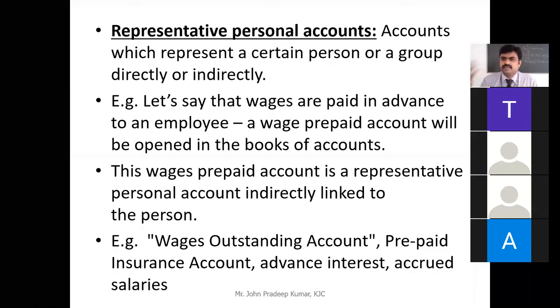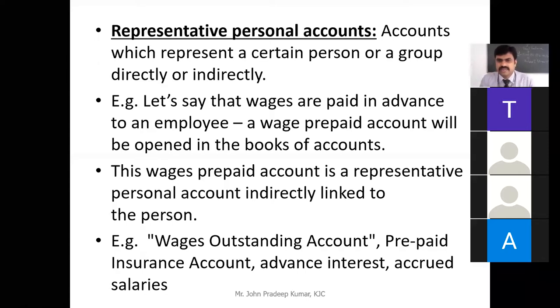So any advance account or any outstanding account is called a representative personal account because it has been maintained for a person to whom the wages are not paid or are outstanding. It represents a certain person or a group of persons directly or indirectly.